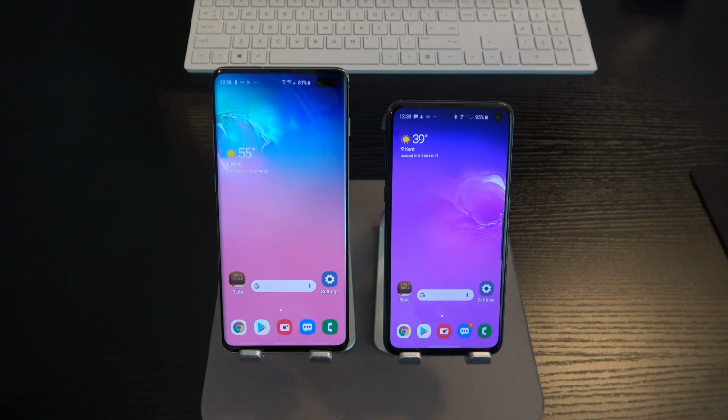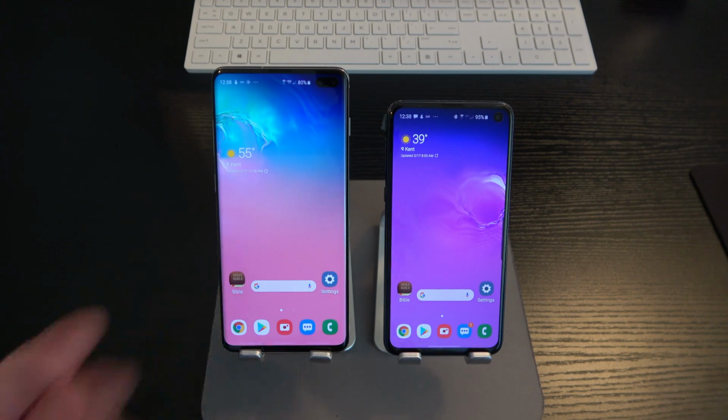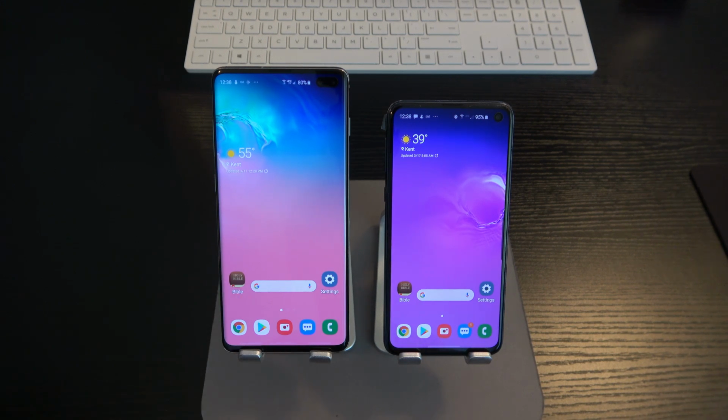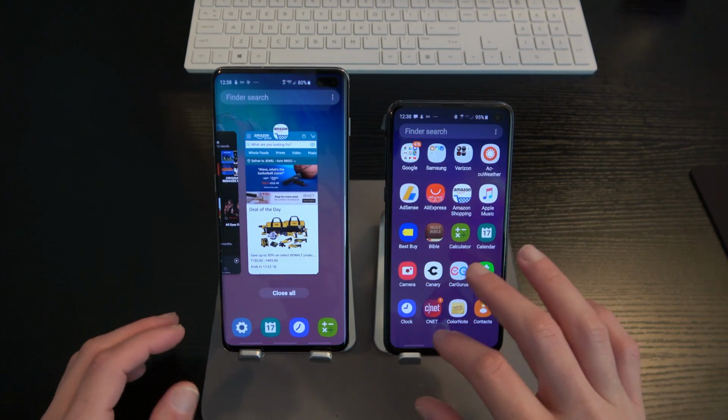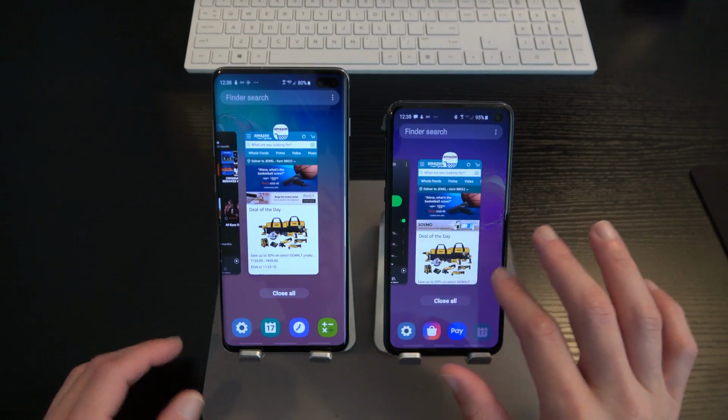But I feel like for the average consumer, 6 gigs of RAM is too much. So the fact that you've got 6 gigs of RAM here and 8 gigs of RAM there, both of these phones are going to perform buttery smooth. RAM management, it doesn't matter what you're doing. You can have all kinds of applications open in the background, and it just doesn't matter.